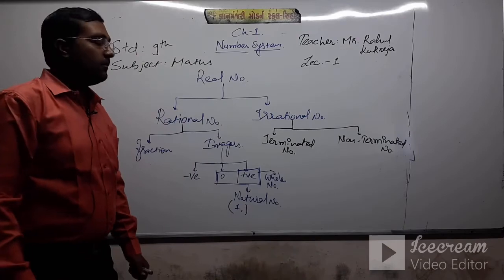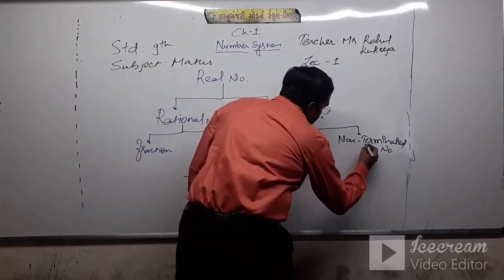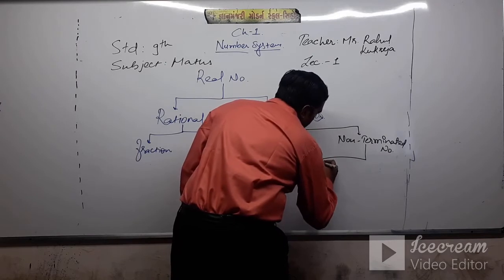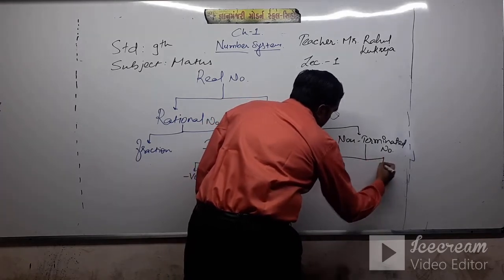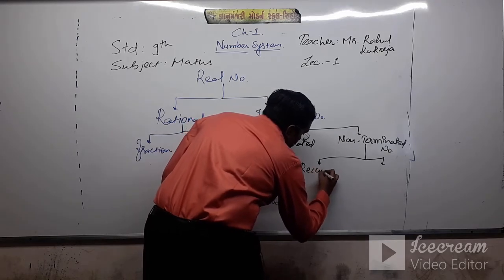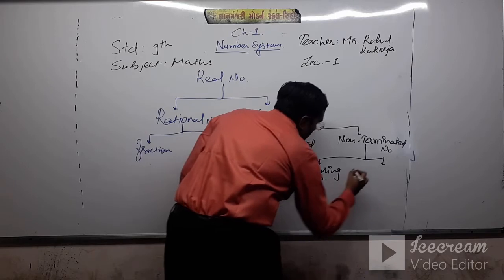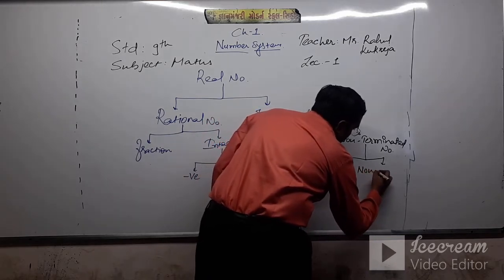Clear? And non-terminating numbers are again defined in two types. One of them is recurring numbers, and the second one is non-recurring numbers.